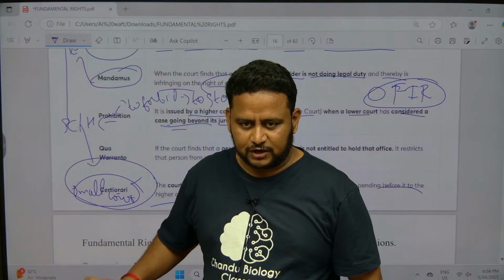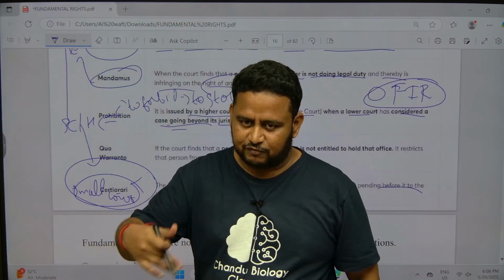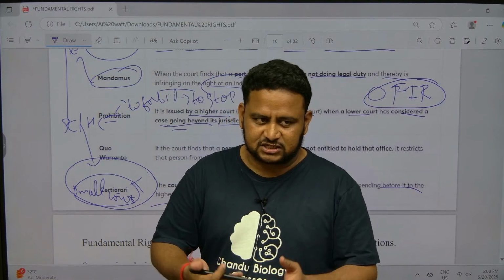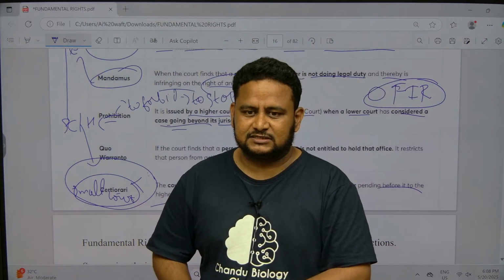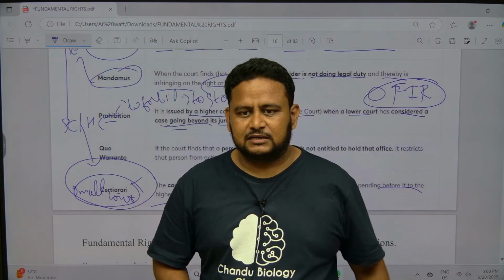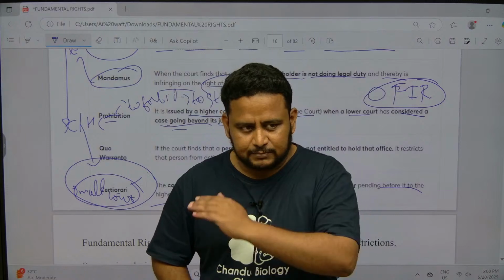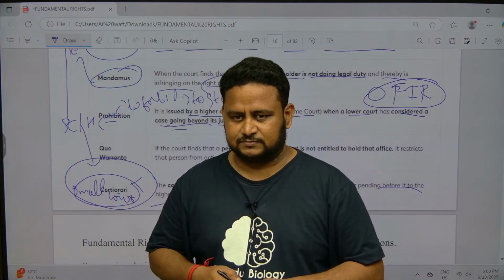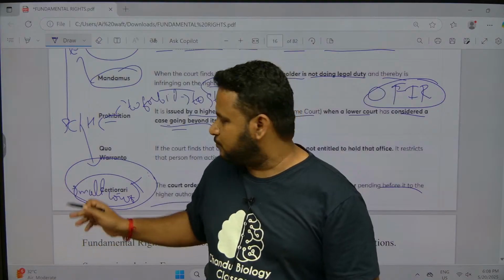Understood? Prohibition means completely stop it there before the judgment is passed. Certiorari means even after the judgment is passed, you can take that case. It can completely absolve the judgment. It can completely remove the judgment and then it can take the case. That is the meaning of certiorari. Don't get confused. But both are related.